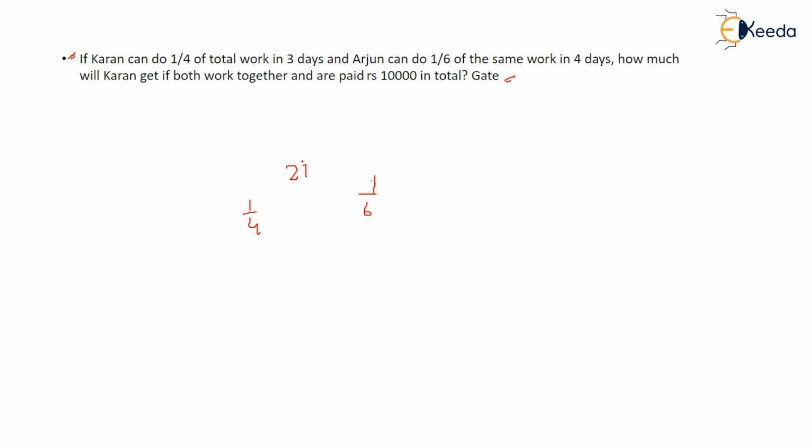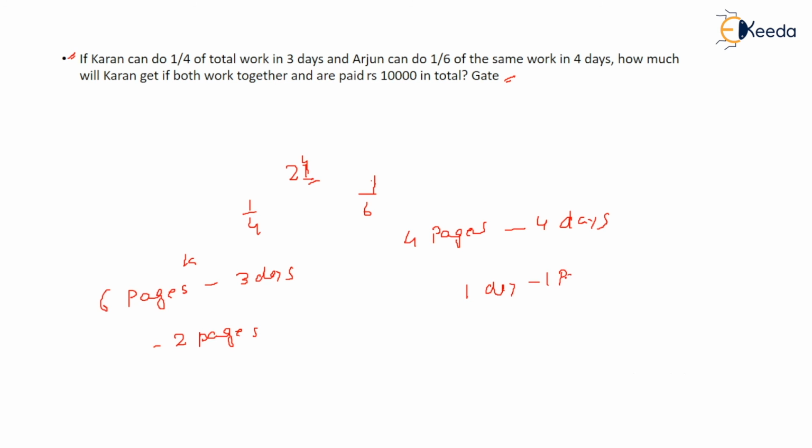So 1/4 of 24 is equivalent to 6. So 6 pages Karan can write in 3 days. So in one day, how many pages is Karan writing? Karan is writing 2 pages in a day. And Arjun writes 1/6. So what is 1/6 of 24? It comes out to be 4 pages. And in how many days is he writing? 4 days. So in one day, Arjun is writing 1 page, right?